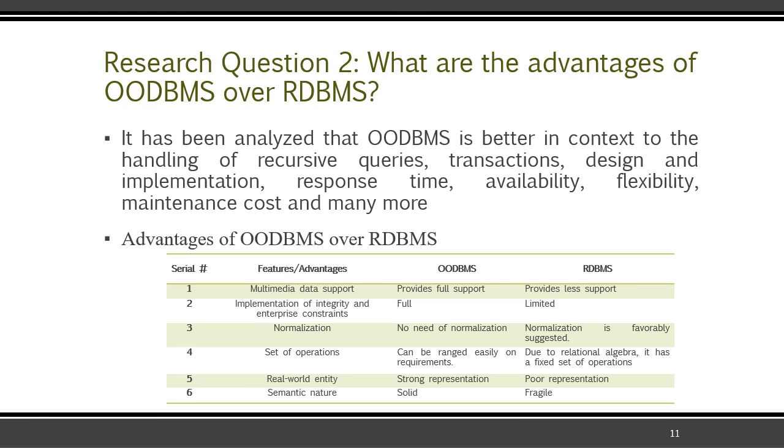Basically, it shows the research identification in a separate column for each advantage, because obviously validation of each advantage by a research study is important, and it was the major criteria for selecting these researches. If we analyze the advantages overall, it shows that object-oriented database management system is better in the context of handling recursive queries, transactions, design and implementation, response time, availability, flexibility, maintenance cost, and many others.